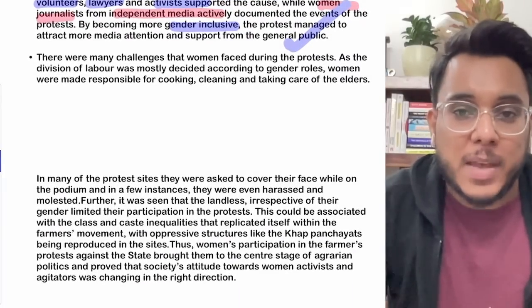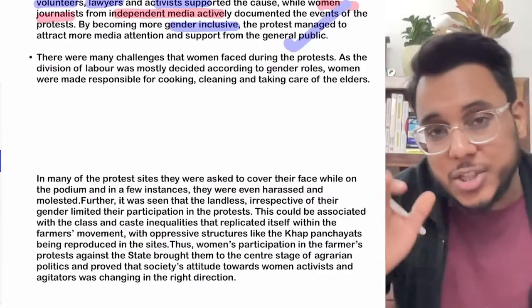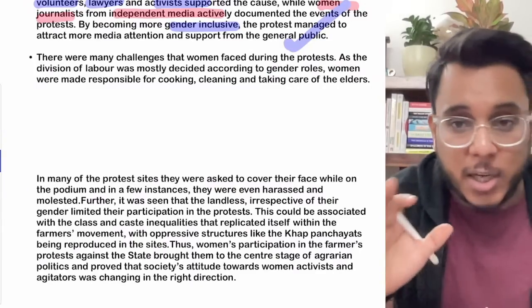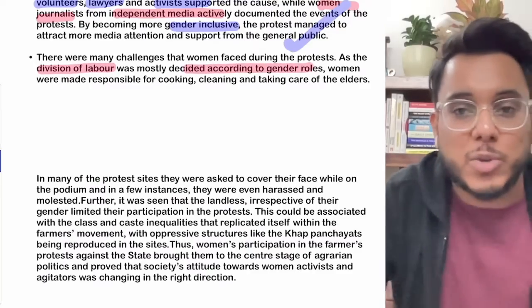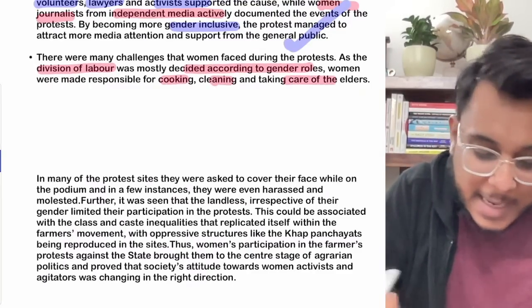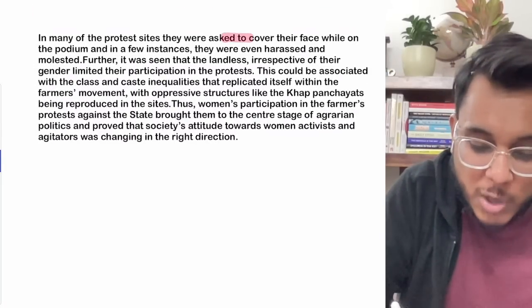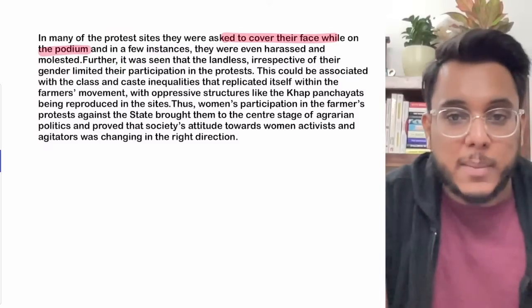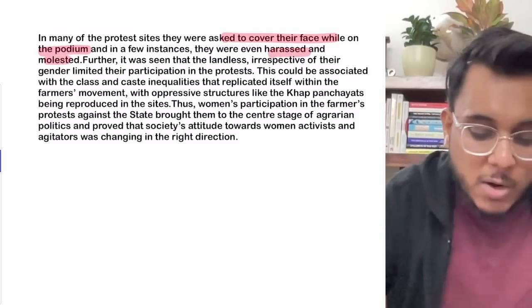Moreover, at the same time, we find that there were still gender roles. For example, the division of labor was decided according to gender. Women were given the role of cooking, cleaning and taking care of the elders. Is it clear or not? Many women, for example, were asked to cover their face while on the podium. All such things also happened. In some cases, women got harassed, they got molested.